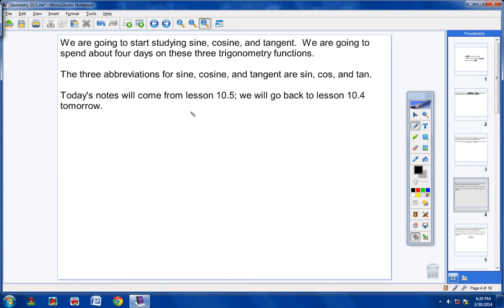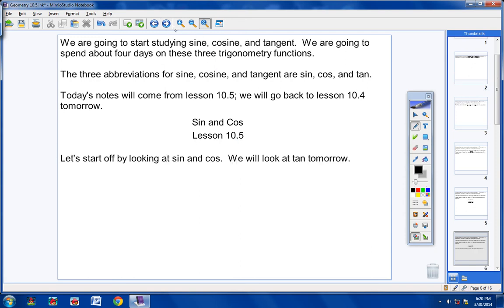Now, today's notes will come from lesson 10.5. We will go back to lesson 10.4 tomorrow, and Thursday for that matter, and then we'll go back to lesson 10.5 on Friday, okay? So don't be worried about that, and don't think that I'm confused. We're going to jump around for some different reasons that I won't get into. Okay, now your heading today is sine and cosine. Please write that down. The lesson number is 10.5, and if you'd like to keep track of the date is April 1st, 2014, okay? Sine and cosine, lesson 10.5.